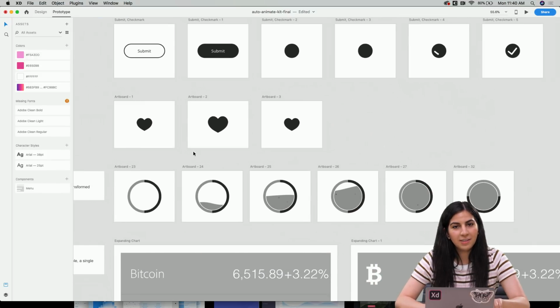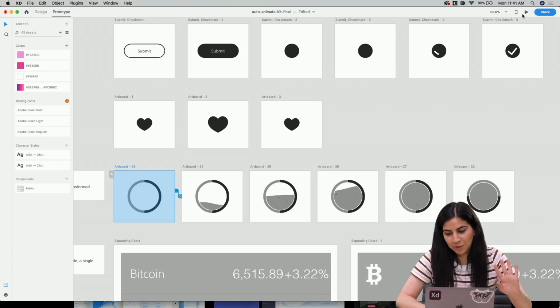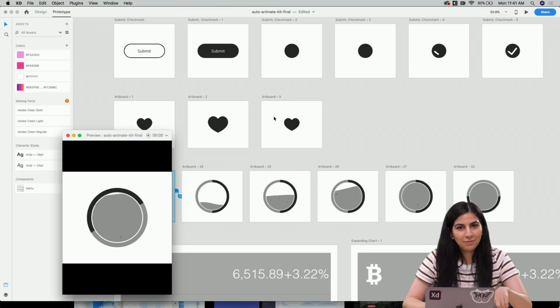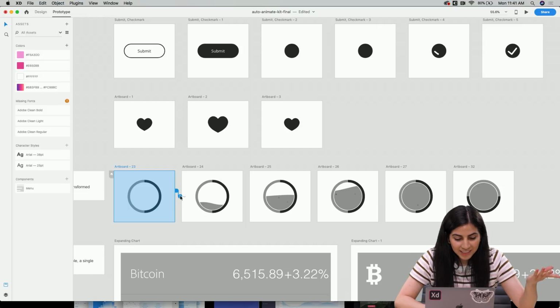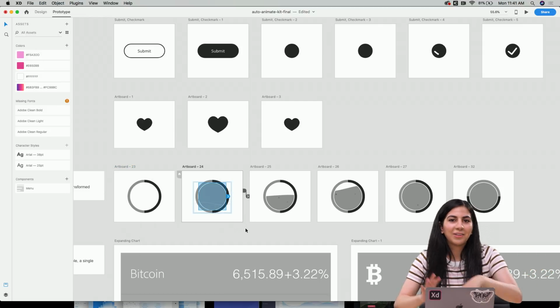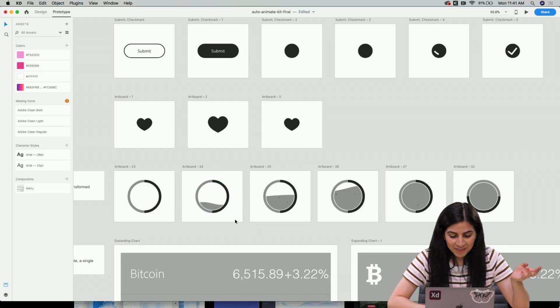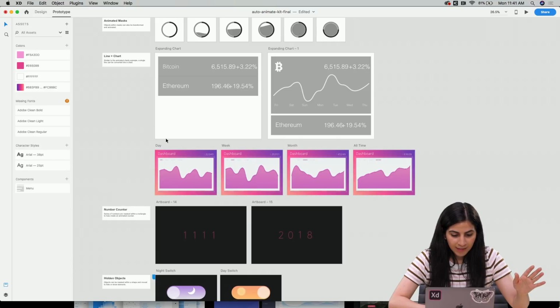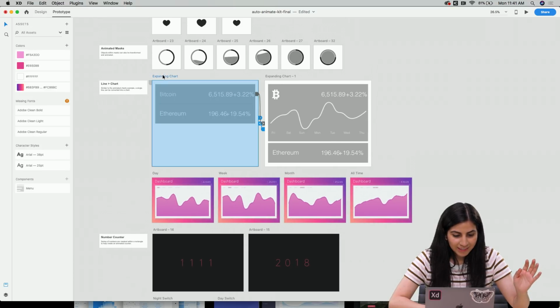I saw it, I think he posted it on Twitter, and I was like, how on earth did he do this? I'm going to show it to you because it's really cool. I had no idea how to do this, so I found his auto animate kit and I was like, yes, now I know how Howard did it. You can look here, he created a mask, and I learned all that. So it was really cool. Definitely check this out. It's really awesome. He has some great animations.